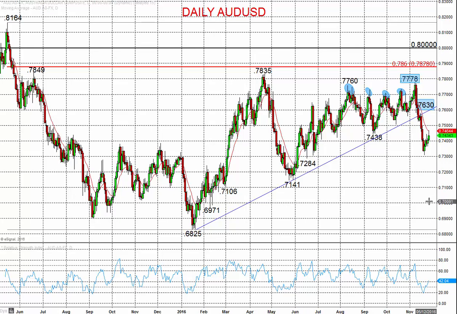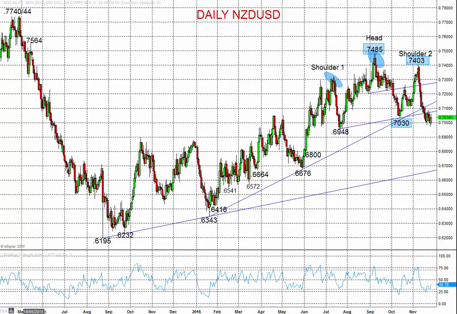and then into late December, into the end of the year, lower towards 71.41, 71.06, and maybe below. So we go take a look at the New Zealand dollar, similar topping structure, but in here, a head and shoulders topping structure, signaled again with this sell-off we saw through mid-November.